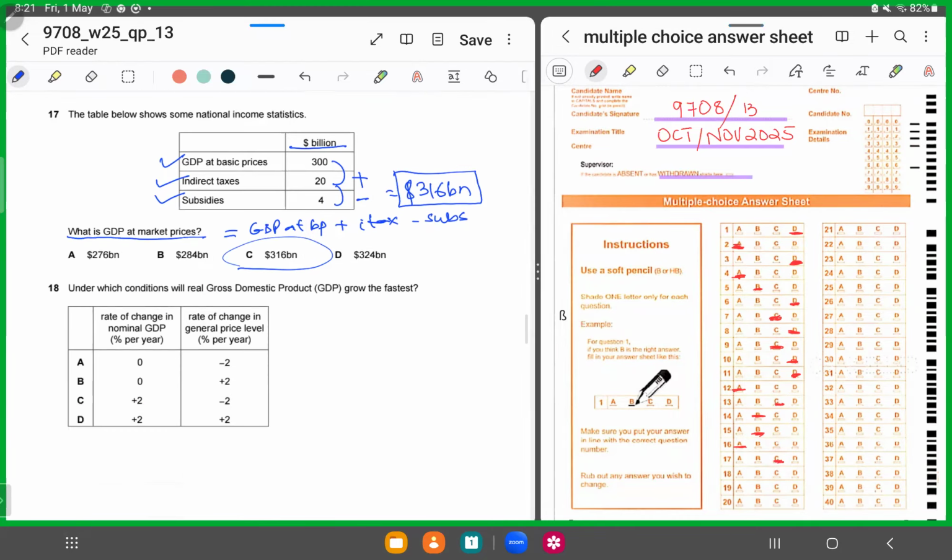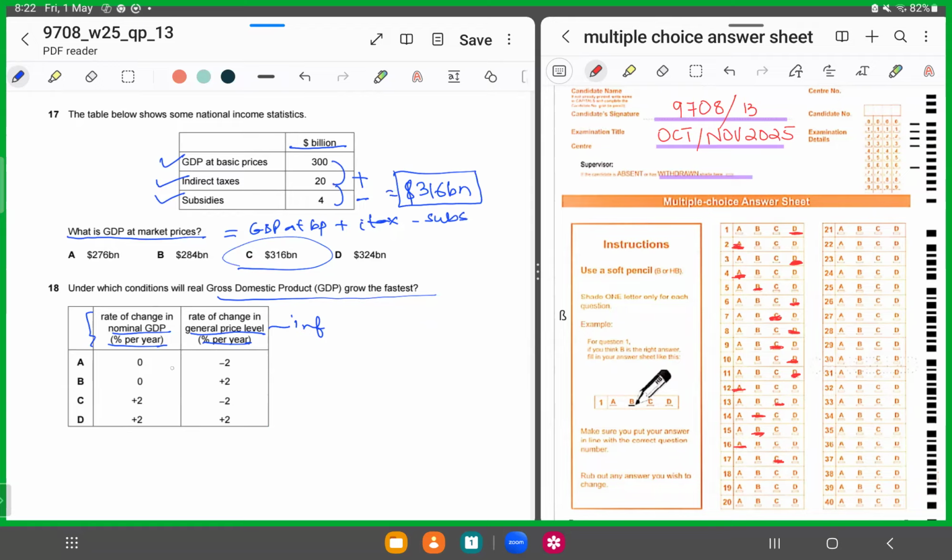Number 18. Under which conditions will real GDP grow the fastest? They are asking in which scenario real GDP will grow. The first part of the table displays the rate of change in nominal GDP per year. The second part talks about the rate of change in the general price level per year, so this is the inflation rate. We know that for GDP to grow in real terms, it is nominal GDP minus inflation.